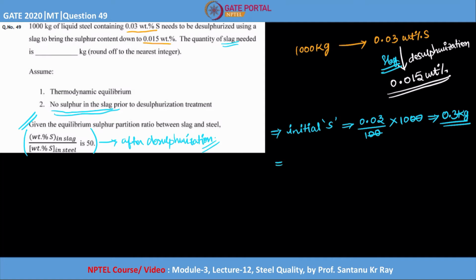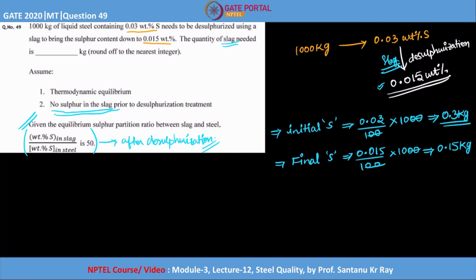And what about the final sulfur? If you carefully observe, this is actually the final content, that means 0.015 by 100 into 1000. So this is nothing but 0.15 kg.